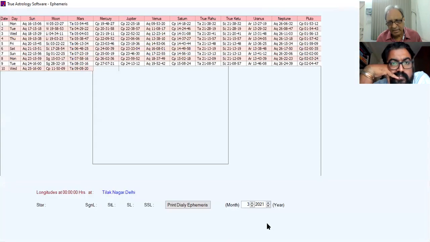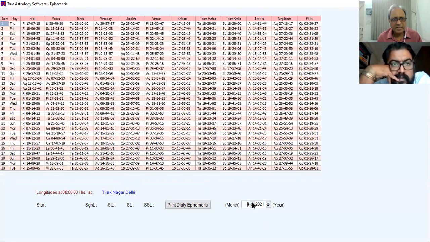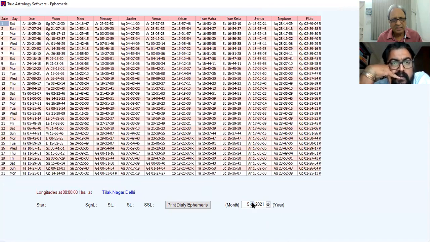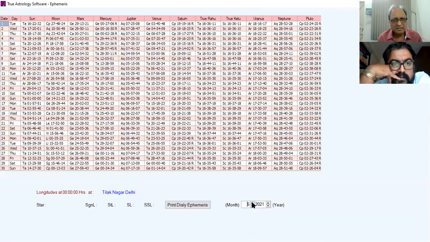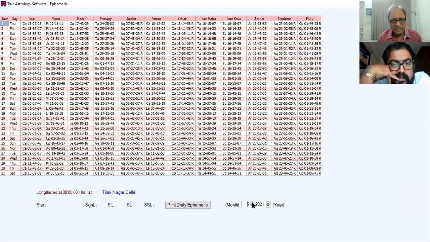See, today is March 21. Jupiter is transiting into the Capricorn. Okay, we'll see month by month. In April 21, Aquarius. May 21, Aquarius. Then July, Aquarius.